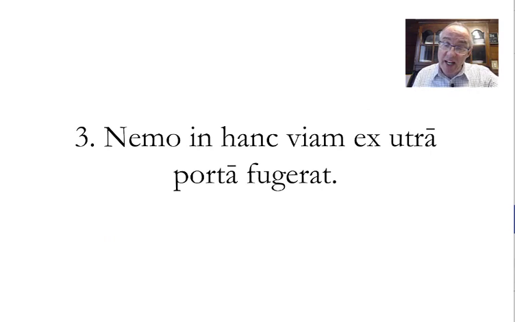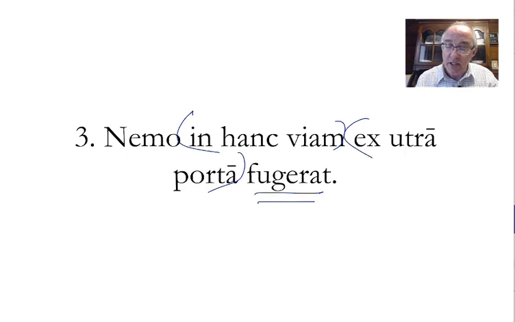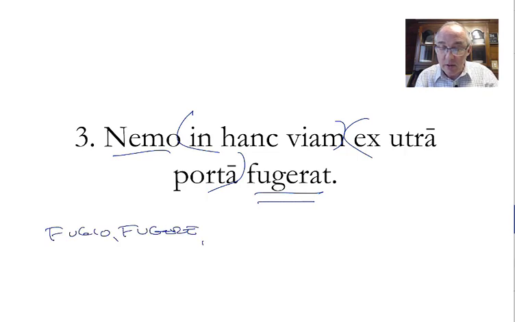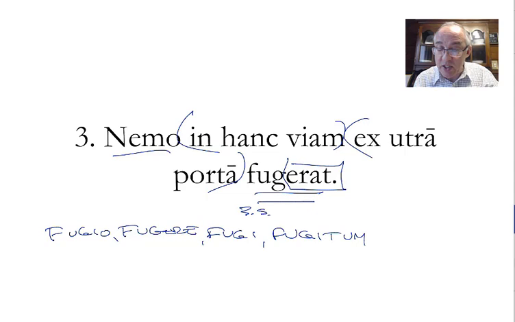Number 3. Nemo in hanc viam ex utra porta fugerat. So, finding Nemo, in hanc viam ex utra porta fugerat. So there's the subject and verb. Nemo, there was some fleeing going on, fugerat, and who is involved in it? Nemo. But when did the fleeing happen? The verb is fugio, fugere, fugi, and I believe it's fugitum. But this erat ending indicates the pluperfect, third person singular, pluperfect active indicative.